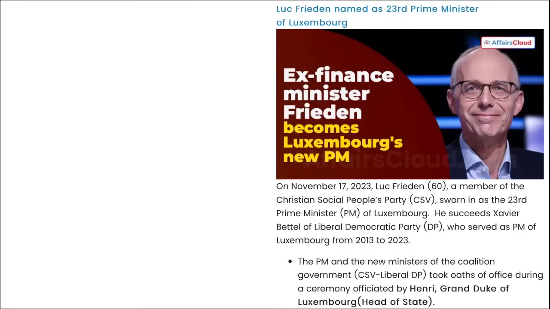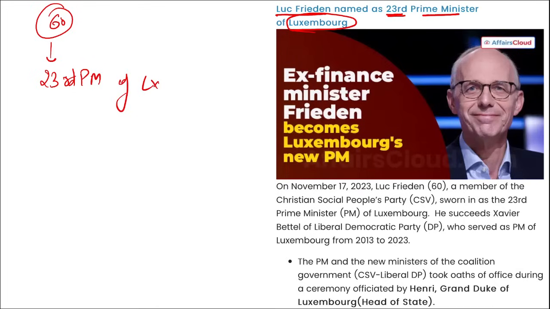Next, as you can see him in the picture, Luke Friedman, named as the 23rd Prime Minister of Luxembourg. I repeat, Luke Friedman, he is 60 years of age and he is a member of the Christian Social People's Party, and he has been sworn in as the 23rd Prime Minister of Luxembourg. He will be succeeding Xavier Bettel of Liberal Democratic Party, who served as the PM of Luxembourg from 2013 to 2023.